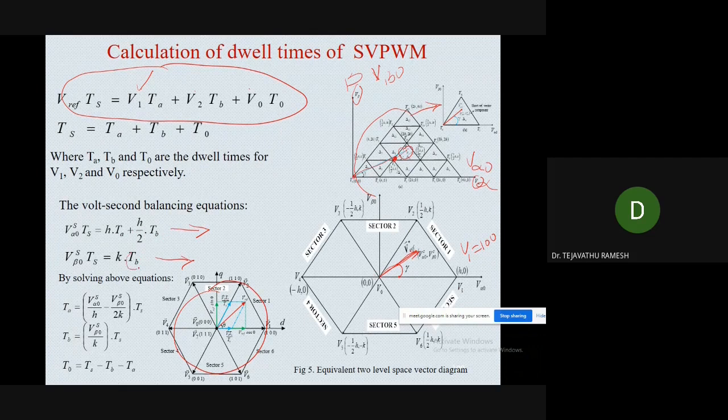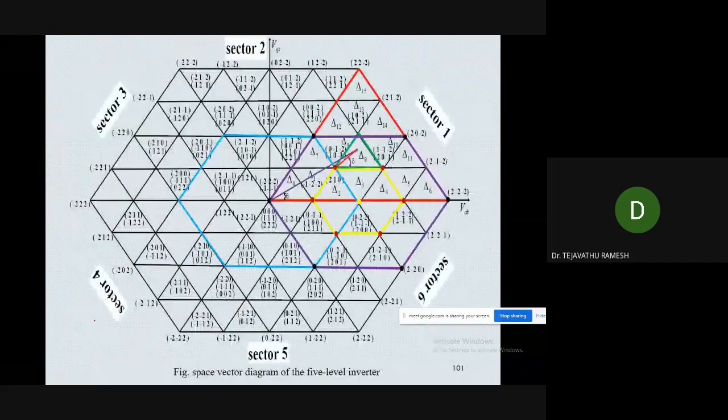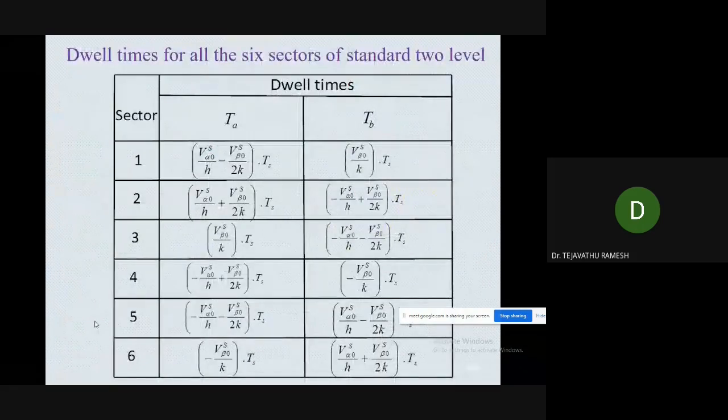So here we will get the unknown dwell time TB, and substituting here we will get the TA. By knowing TA and TB, substituting here we will get the T0 also. So here we are getting the dwell times in the sector 1. So these are the dwell times in the sector 1. Similarly, there are remaining 6 sectors we have. So these 6 sectors' dwell times we can get from this equation, and in a similar way we have obtained the remaining 6 sectors' dwell times.